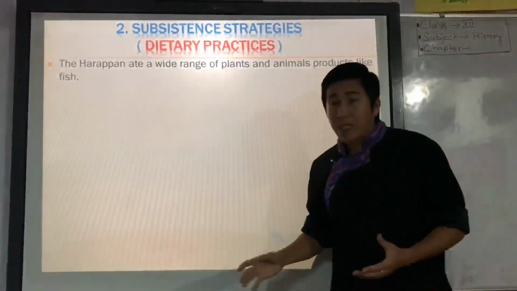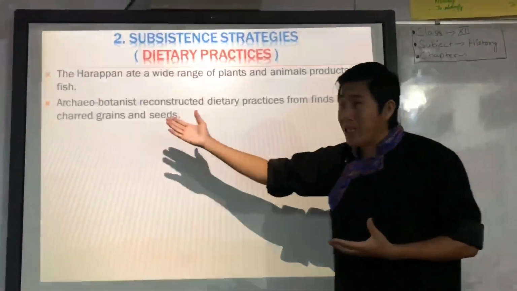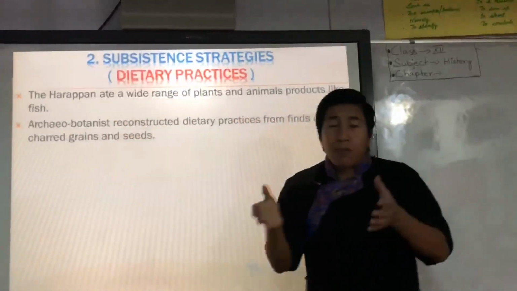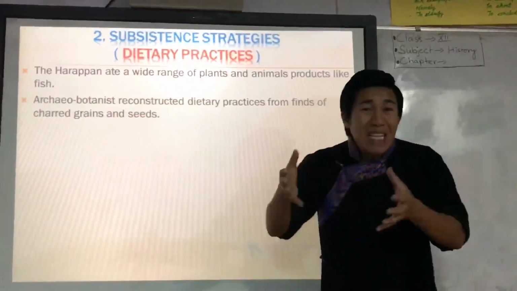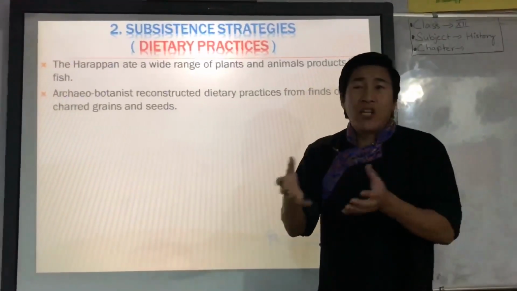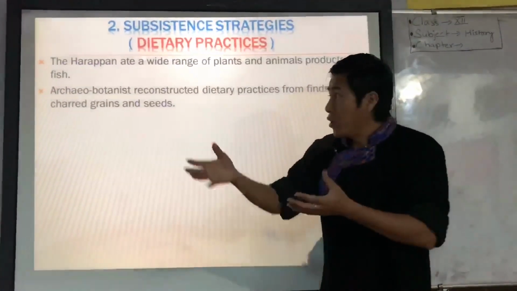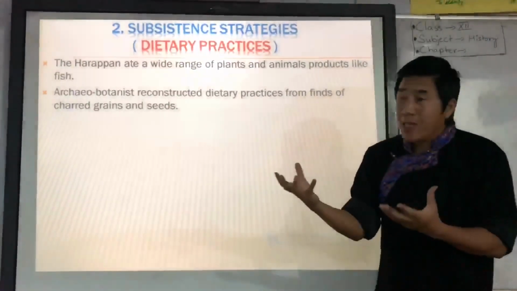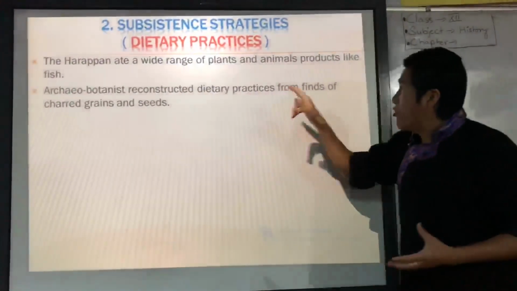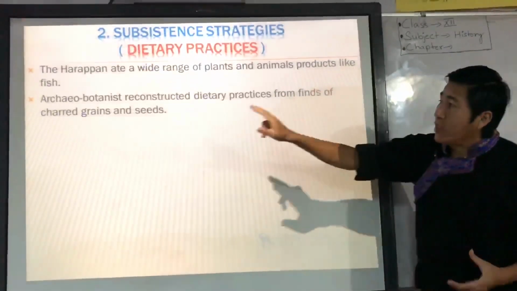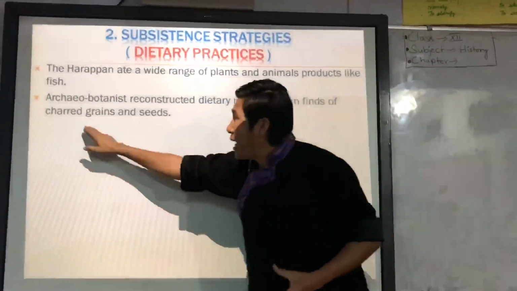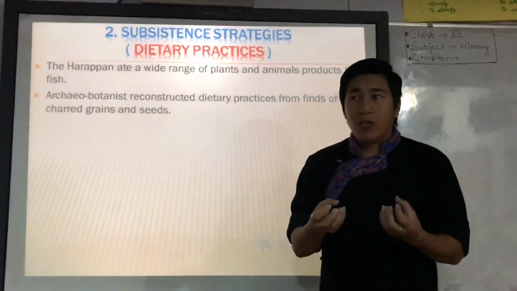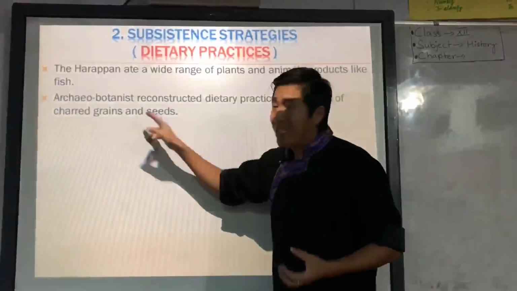So we got this kind of evidence from the archaeobotanists. Archaeobotany is a branch of archaeology which deals with the study of ancient plant remains. With the help of archaeobotanists, we reconstruct the dietary practice from the finds of charred grain and seed. Charred here refers to burnt or fried grains and seeds.